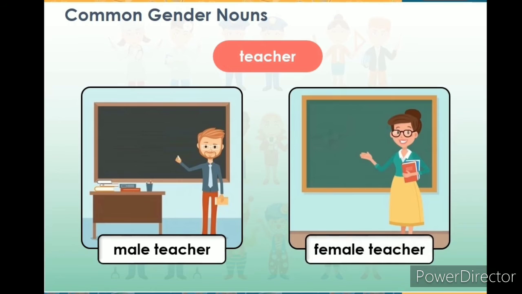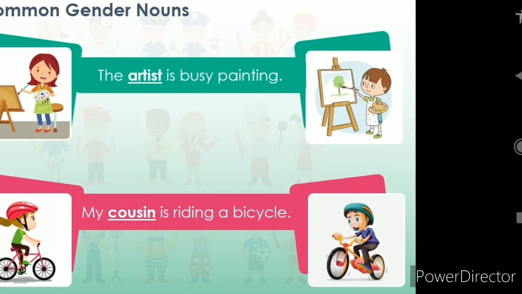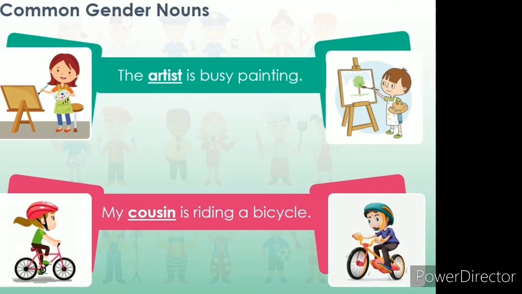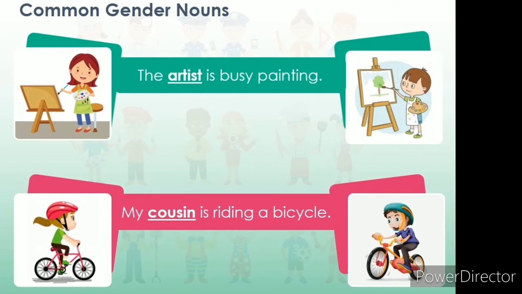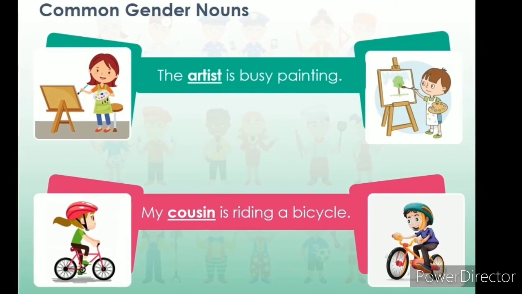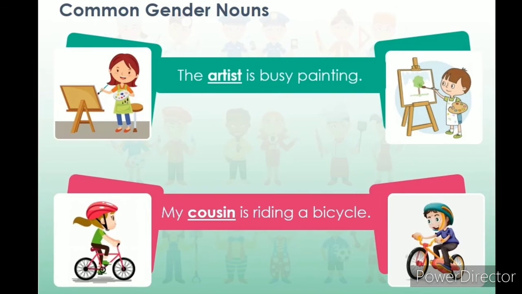Look at these sentences. A pilot flies the plane. The baby is playing. The artist is busy painting. My cousin is riding a bicycle. In these sentences, pilot, baby, artist and cousin are common gender nouns because these can be male or female.